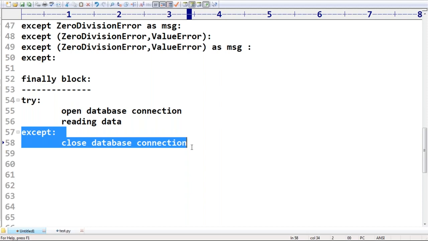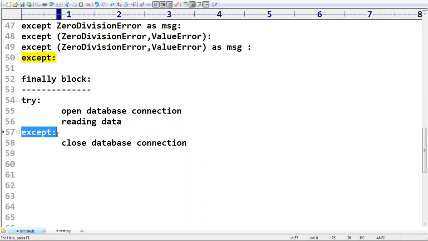So, to close, it is compulsory to raise the exception, which is meaningless. That's why it is not recommended to take cleanup code inside the except block. Now, two possibilities we took. Are you getting that? Two possibilities we took.